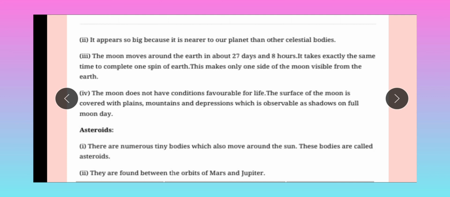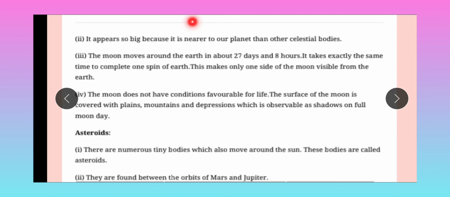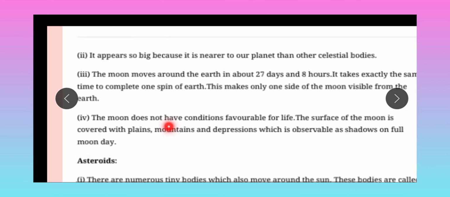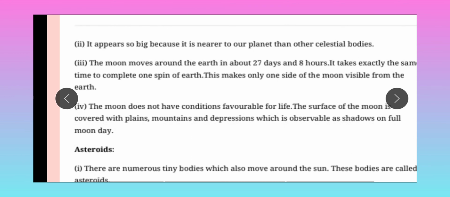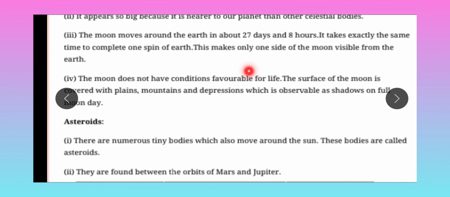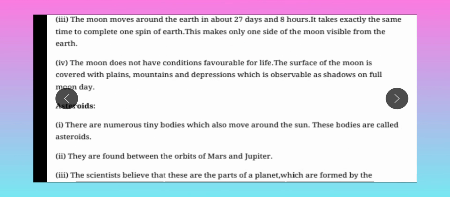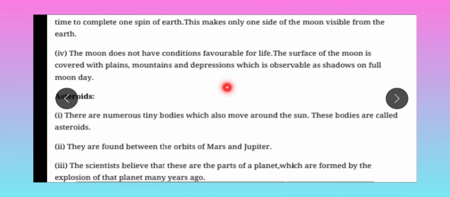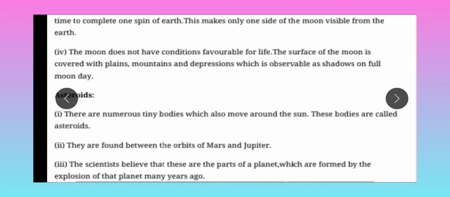It takes exactly the same time to complete one spin on its axis. This makes only one side of the moon visible from the Earth. In the video I have tried to explain this in the explanation of the chapter. For this, please refer to the explanation of the chapter, because without a diagram you cannot understand many things. That's why I'm emphasizing that you should first go and see that explanation again.